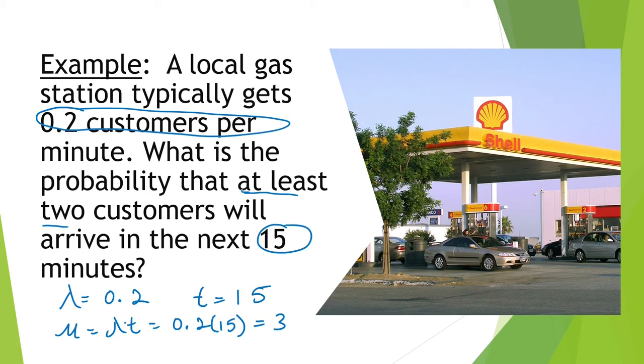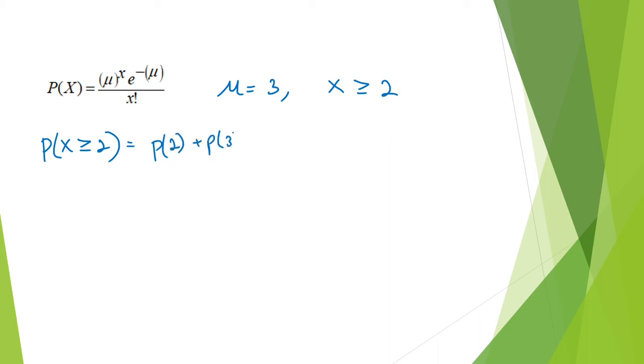Now, this question is different because we want to find the probability that at least 2 customers will arrive in the next 15 minutes. So mu is equal to 3 and x is at least 2, so we're going to say greater than or equal to 2. I want to find the probability that x is greater than or equal to 2. This is equal to the probability of 2 customers showing up in the next 15 minutes, the probability of 3 customers showing up, the probability of 4 customers showing up in that 15-minute block, and so on.